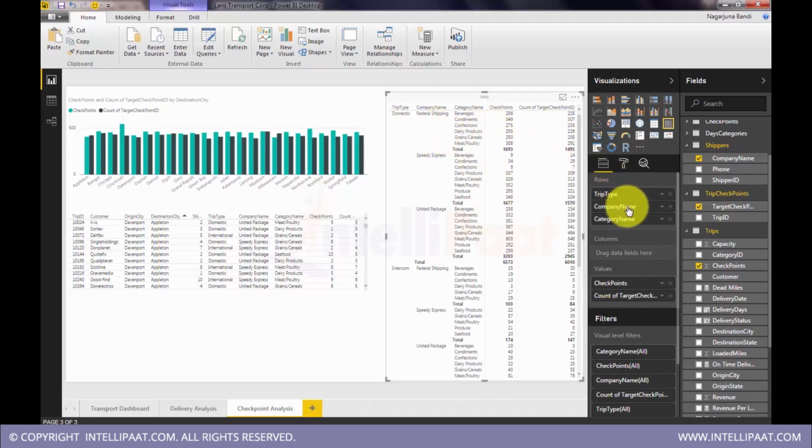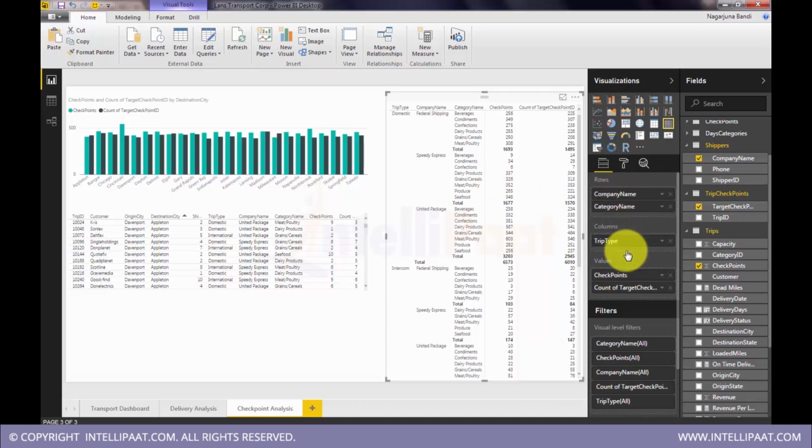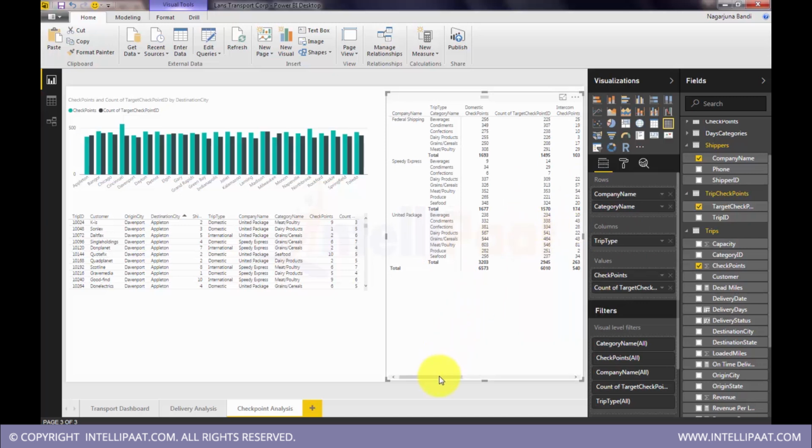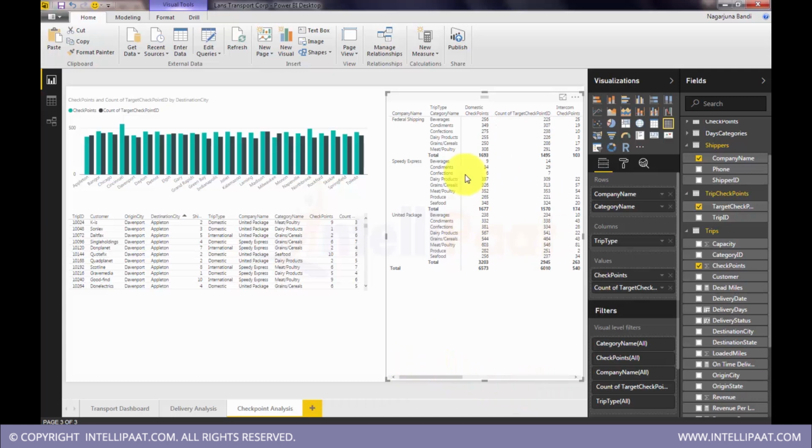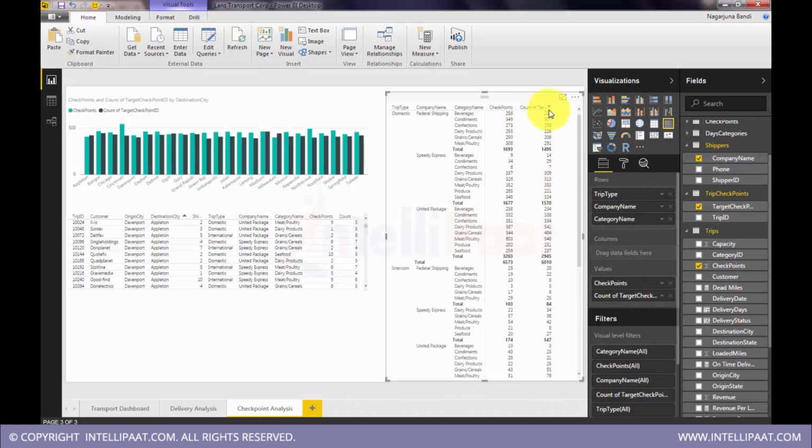What we can do, we can actually put this trip type in columns and can view data like this also. Within domestic, how is the variance? Let's, before doing that, do some formal arrangement of columns.